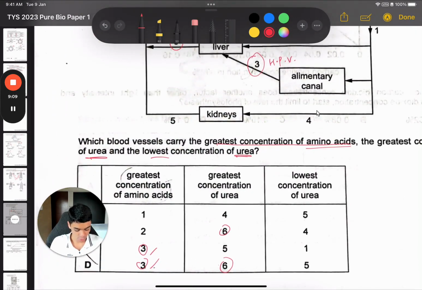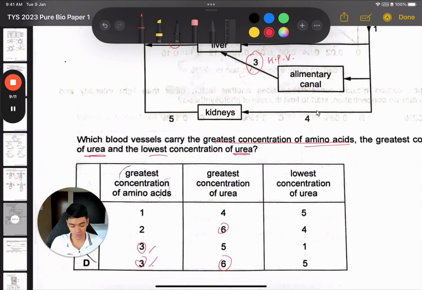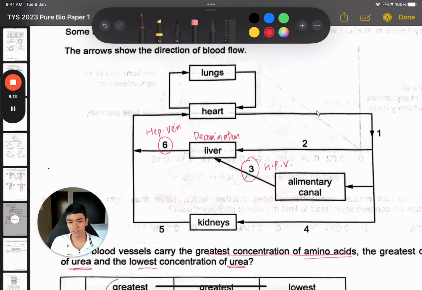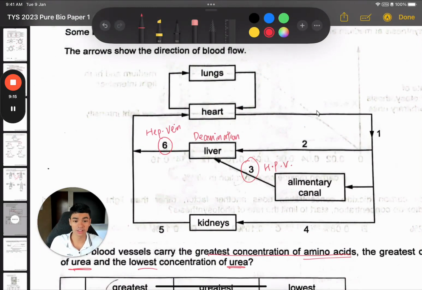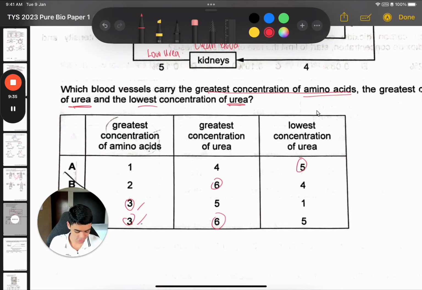Okay, next is lowest urea. Where we'll have the lowest urea in the whole body is after the blood has been cleaned by the kidneys. What the kidneys do is they so-called clean the blood. Just like a fish tank filter filters the dirt out of the water, the kidneys filter the dirt out of the blood, including things like urea because it's a waste product. So here we'll have very low urea because it's very clean. So number 5 for the last column, and then you'll get option D. So question 8 is option D.